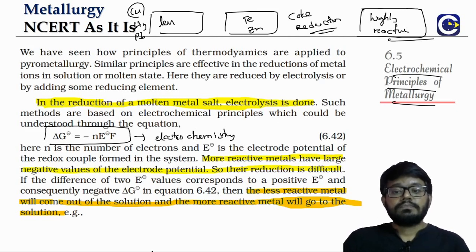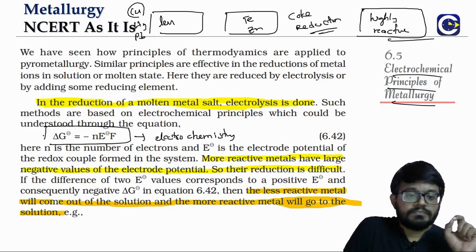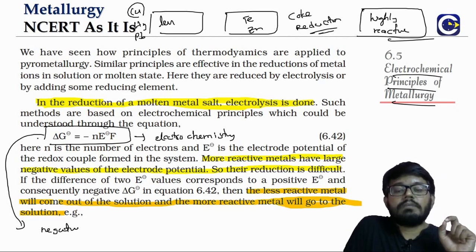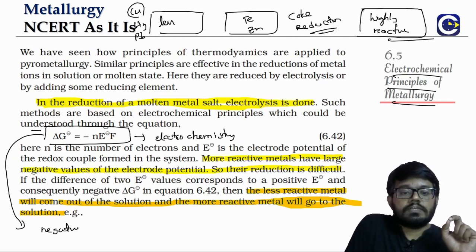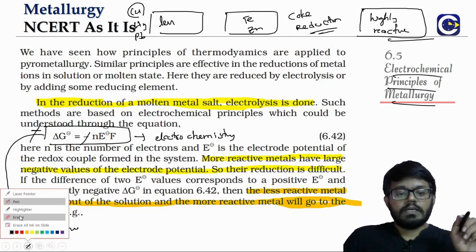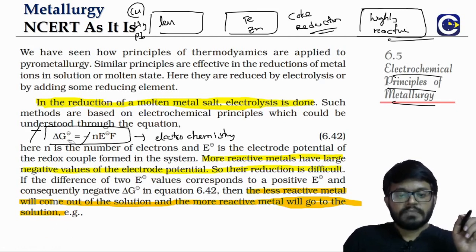Which means if we want a spontaneous process, del G naught must be negative. If del G naught must be negative, the minus minus gets cancelled, so our E naught reduction potential must be positive for the reduction to happen spontaneously.